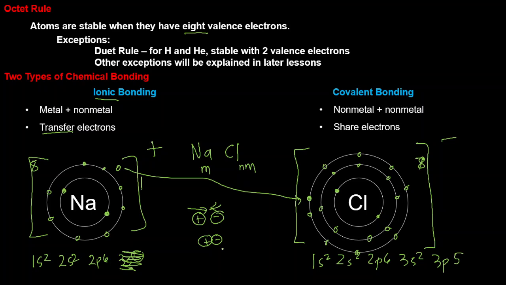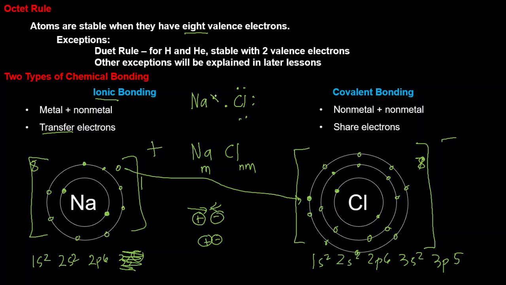If we draw the electron dot structure for this, that would be Na. The dots will be the number of valence electrons. Sodium has one valence electron. Cl has 7: 1, 2, 3, 4, 5, 6, 7 valence electrons.